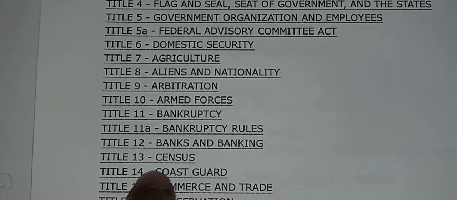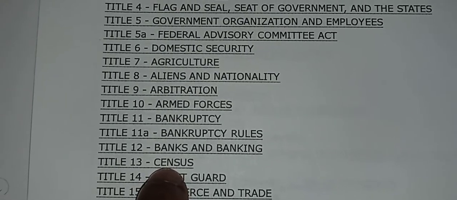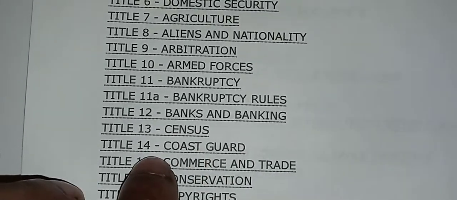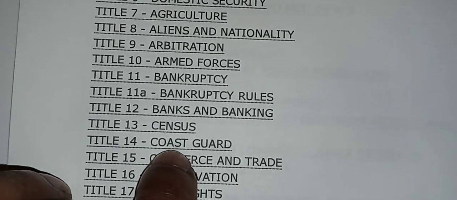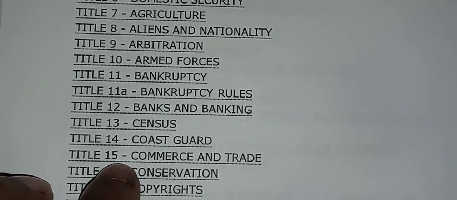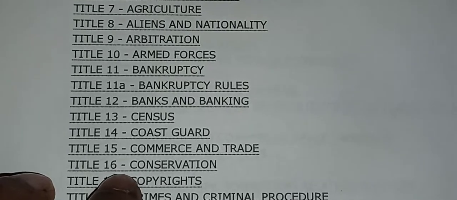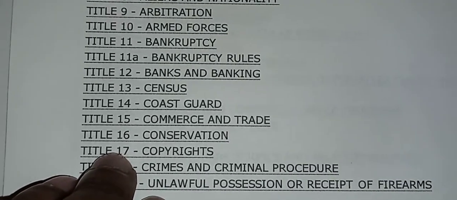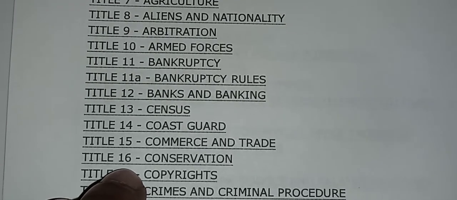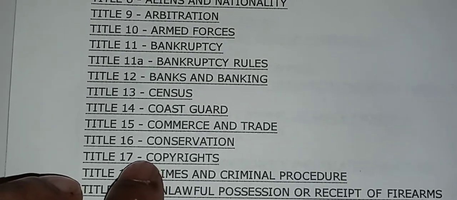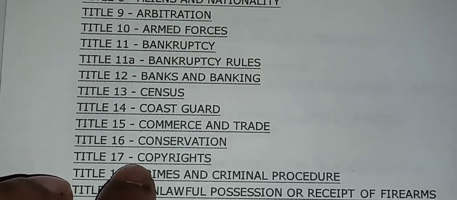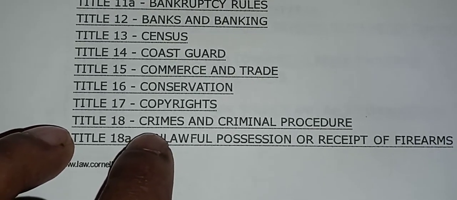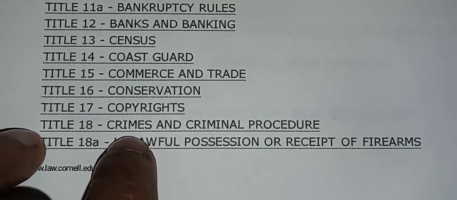Title 13, the Census, everything about the census. You need to go and check out, do your research. Title 14, Coast Guard, so anything dealing with the Coast Guard. Title 15, Commerce and Trade, dealing with commerce and trade. Title 16, Conservation. Title 17, Copyrights. Title 18, Crimes and Criminal Procedures.